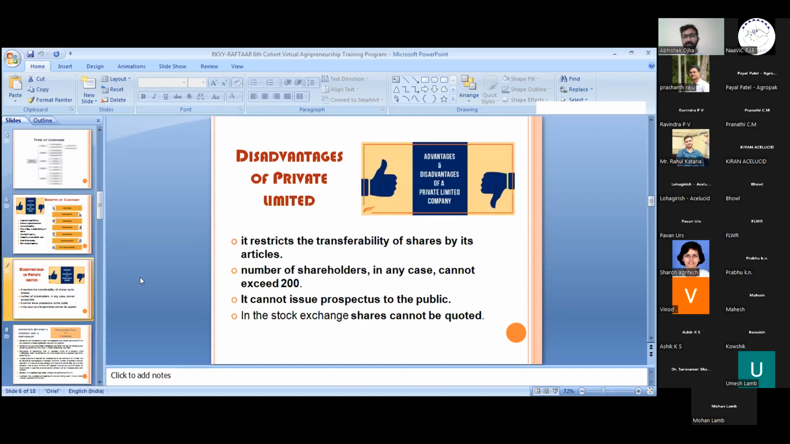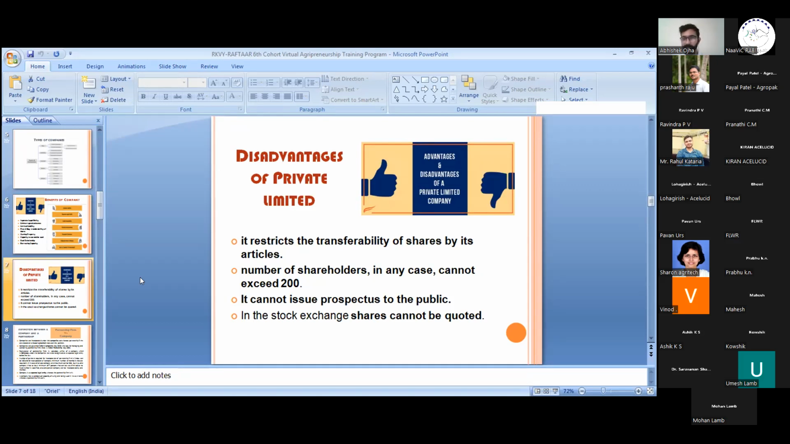Next is disadvantages. There are many companies, public and private, but here we are taking only the disadvantages of private limited, because it's very difficult to make a public limited company, and a public limited company has its own disadvantages, but we are just talking about the private limited company here. The major disadvantage is that it restricts the transferability of shares by its articles. The articles are the bylaws of the company, which govern the in-house matters of the organization.